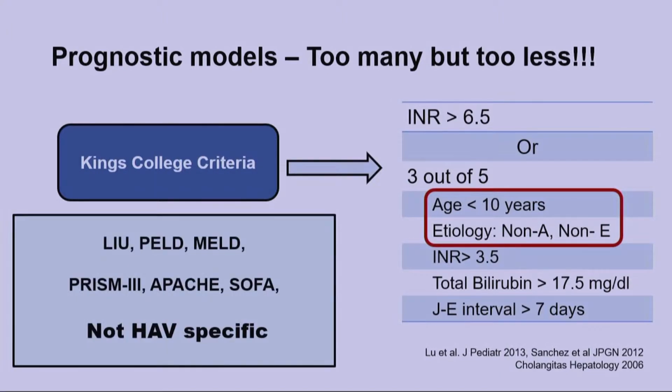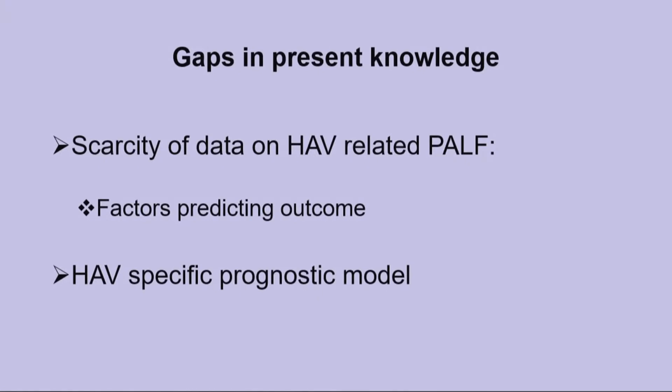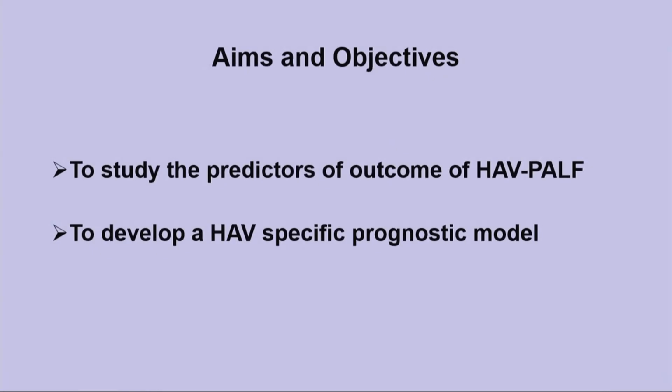Similarly, other prognostic models are also not HAV specific. Only recently our adult counterparts have recognized this fact, and they have devised a score known as the ALFA score, which is a complex software-based equation of all these parameters. We hence realize the lack of data in children regarding the predictors of outcome in HAV-related acute liver failure and the dire need of a HAV-specific prognostic model. Hence, our objective was to study the predictors of outcome and to develop a HAV-specific prognostic model.